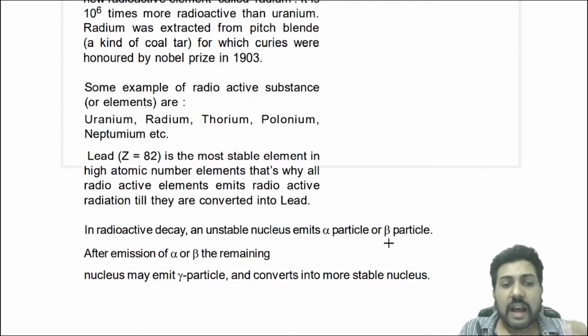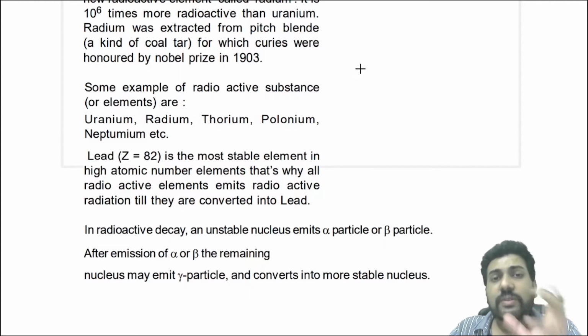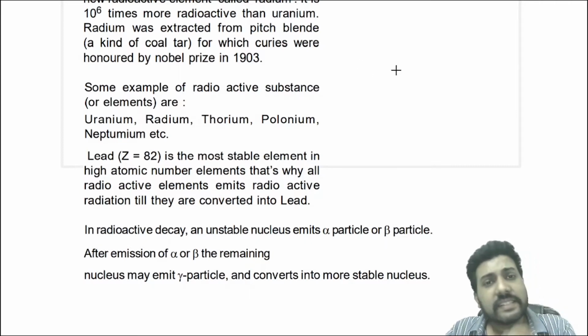Now, after emission of an alpha particle or beta particle, the remaining nucleus may also emit certain radiations called gamma radiations, also called gamma particles, and convert into a more stable nucleus. We discussed in the last class that the nucleus also has excited states just like atoms.